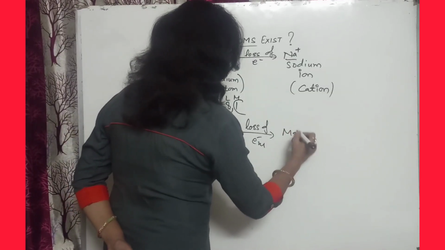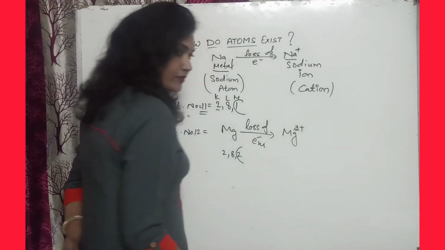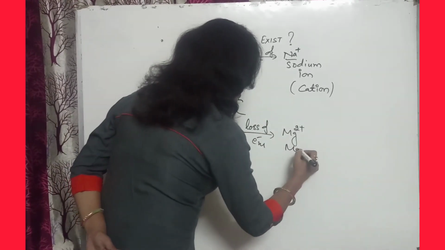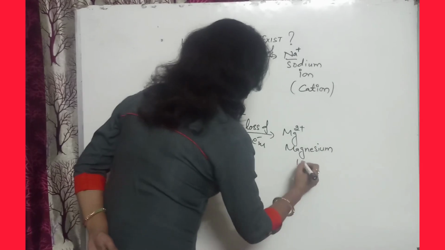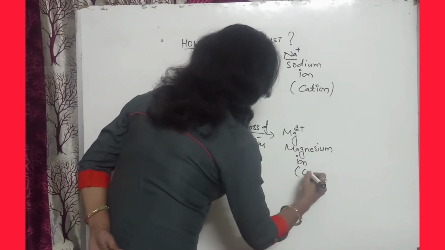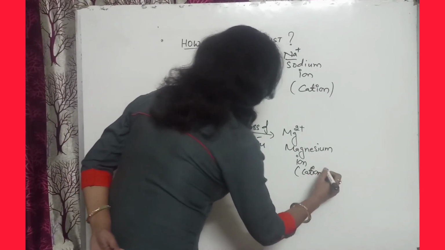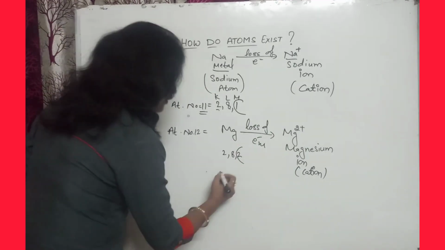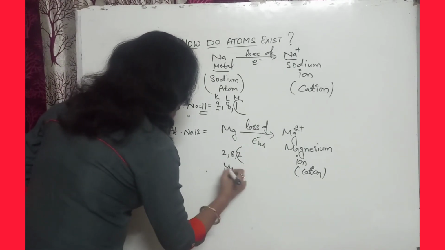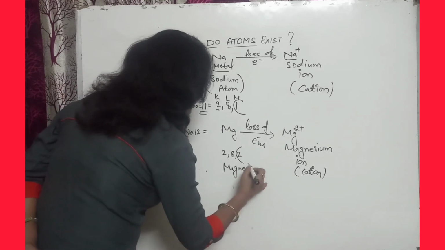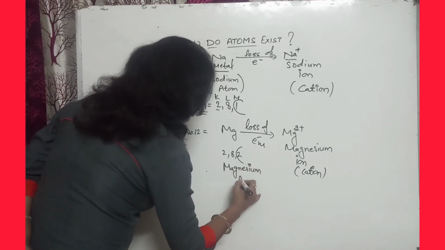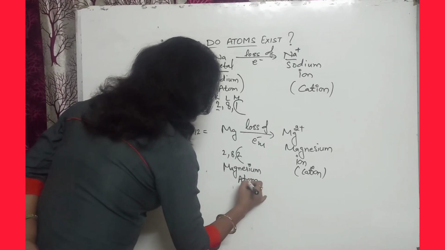It will form Mg2+. So this is the magnesium ion, and this is a cation, and this is the magnesium atom or magnesium metal.